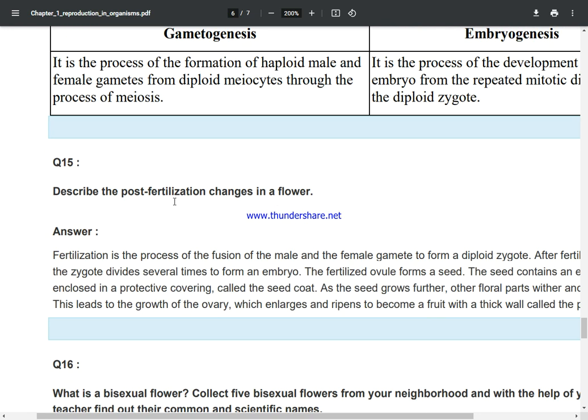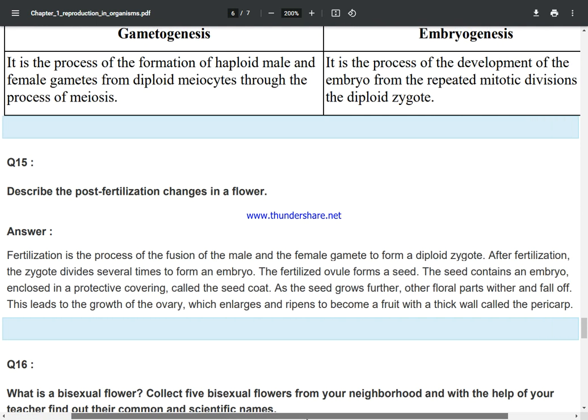Describe the post-fertilization changes in a flower. Fertilization is the process of the fusion of the male and the female gamete to form a diploid zygote. After fertilization, the zygote divides several times to form an embryo. The fertilized ovule forms a seed. The seed contains an embryo enclosed in a protective covering called the seed coat.